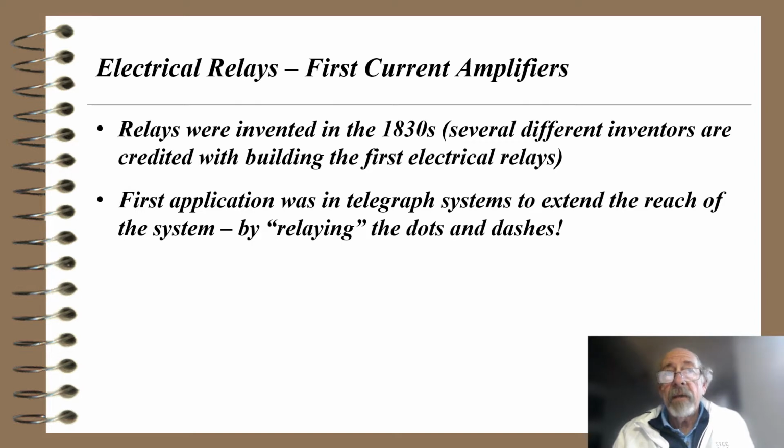So instead of a clapper or sounder being read or listened to by the telegraph operator, the telegraph would terminate on a relay, and that relay would extend the reach of the system by having additional miles of wire attached to it to transmit the signal to the next sounder or receiving site.